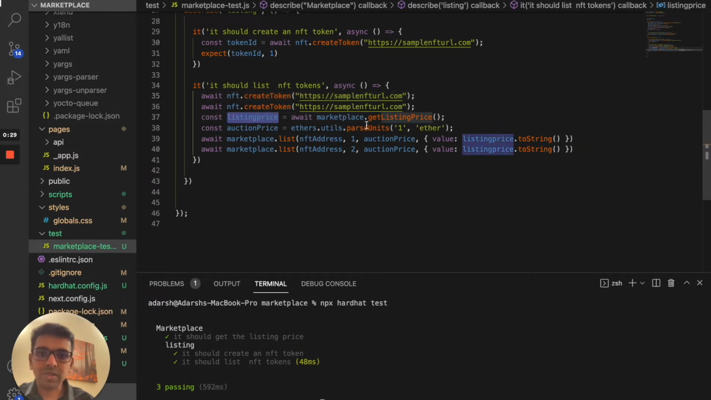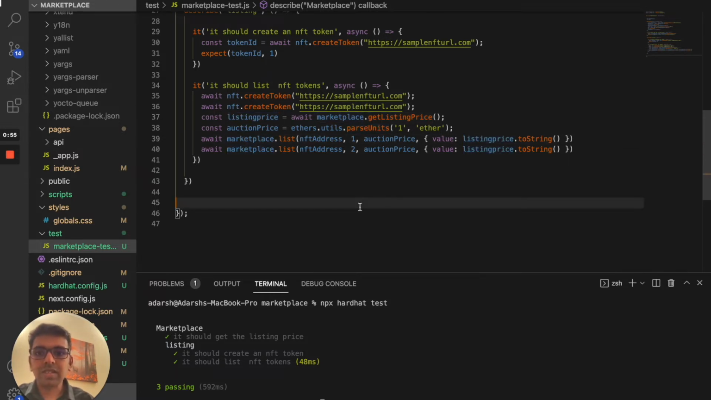Then once that is done, we wanted to get the listing price. The reason we are getting this listing price is that when we create the marketplace, there is a listing price set by the owner, so that somebody can take a commission from any item sales in the marketplace. So we need to get the listing price first, because that's something set up in the marketplace contract itself.